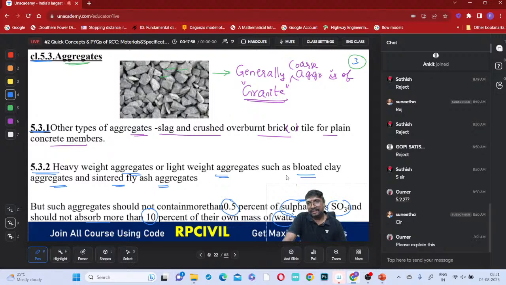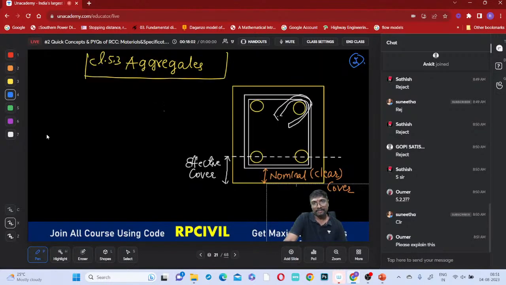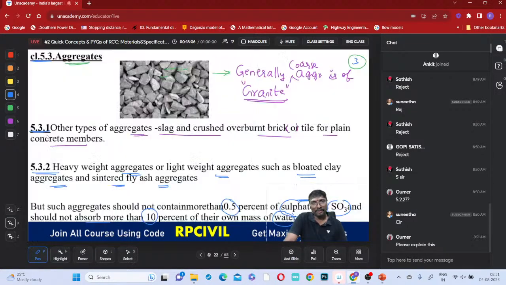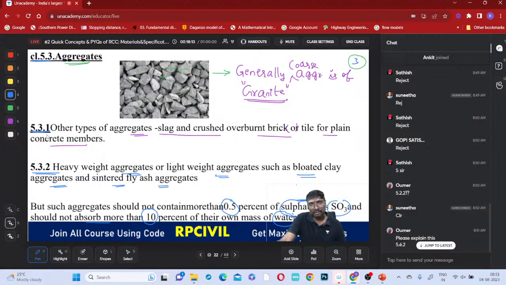Okay, you are asking about 5.2.2. Where is it? Here 5.2.2 is not there. You are asking about the previous one, 5.2.2, 5.3.2. Okay, this one.